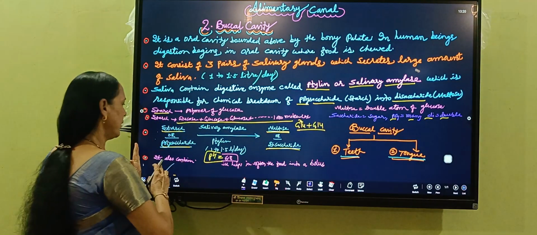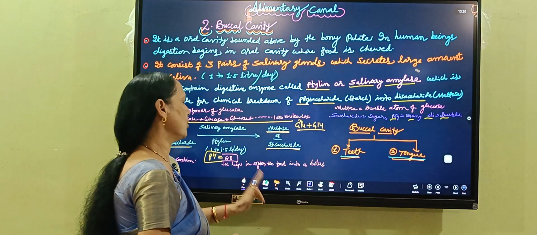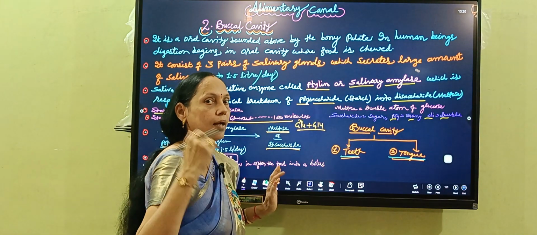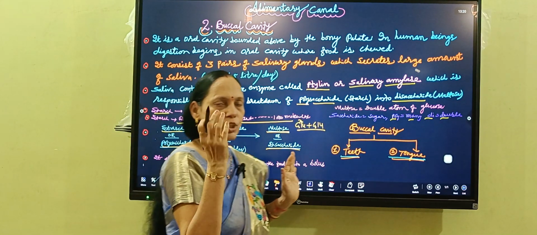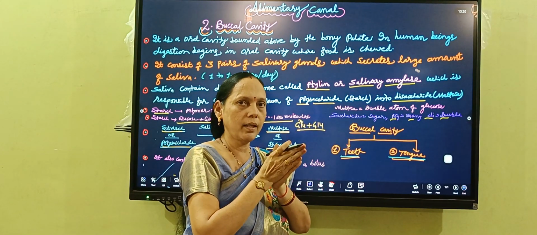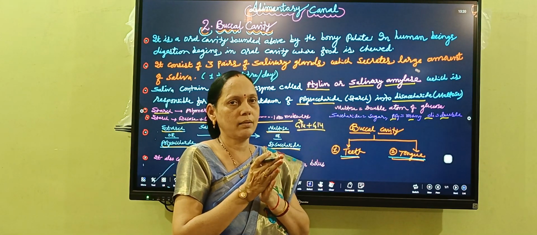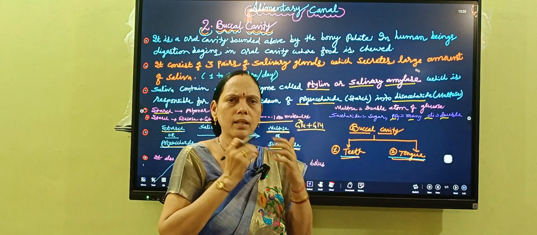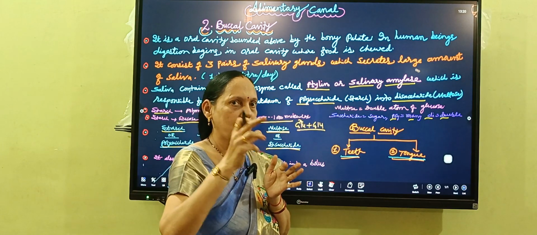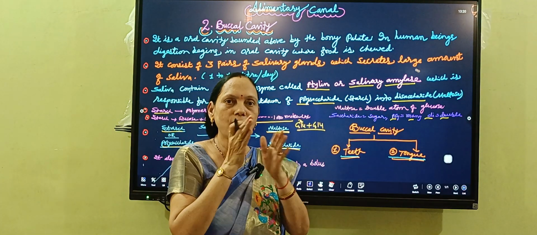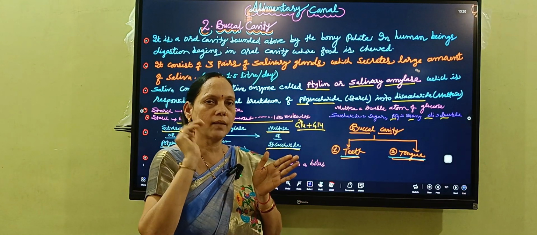Okay, so that's why, and saliva also contains what? It also contains an enzyme, and that enzyme will help it to soften the food material, and the food material is converted into the bolus. Okay, now when bolus will be there, bolus मतलब जिसको हम कौर कहते हैं, जो हम खाना खाते हैं, उस खाने में सलाइवा मिक्स होता है, सलाइवा में टाइलिन होता है या सलाइवरी अमाइलेज हम उसको कहते हैं, वो मिक्स हो जाता है, और जितना ज्यादा हम चिविंग करते हैं उतना ज्यादा सलाइवरी अमाइलेज मिक्स होता है और बोलस फॉर्म होता है, कौर फॉर्म होता है, और वो कौर जो है, partial degradation of the carbohydrate is completed inside the buccal cavity only.